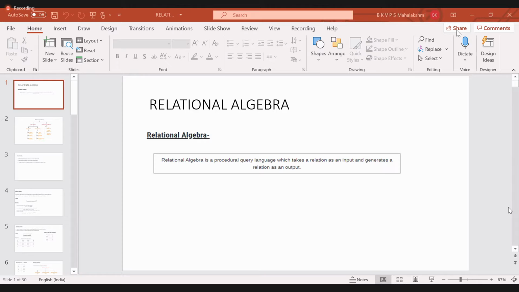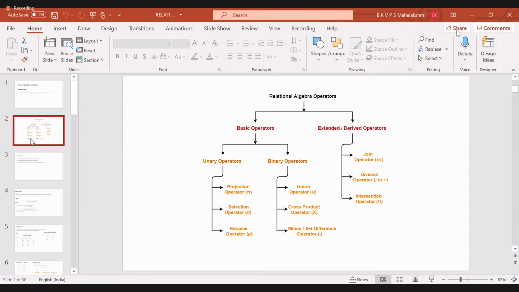Before that, in this language, there were operators, so I'll show you now. So these are the relational algebra operators. There are basic operators and also extended or derived operators.